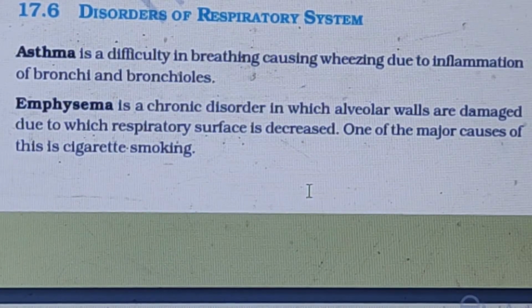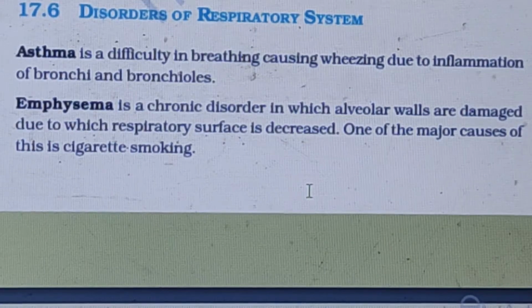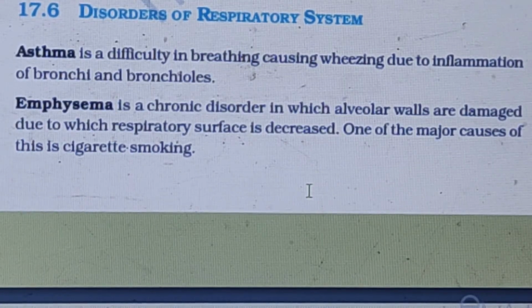For example, let us talk about the first disease, that is asthma. Everyone knows it is difficulty in breathing, it causes wheezing. But the main important thing is it is caused due to inflammation of bronchi and bronchioles. Asthma is caused because of inflammation of option A alveoli, option B bronchi, option C bronchioles, option D both B and C. Answer is both B and C. So D is the correct option.